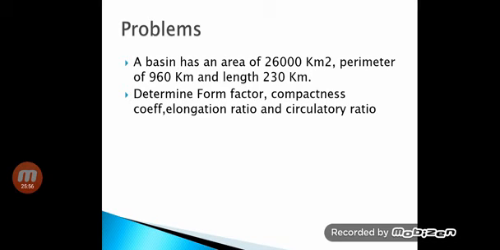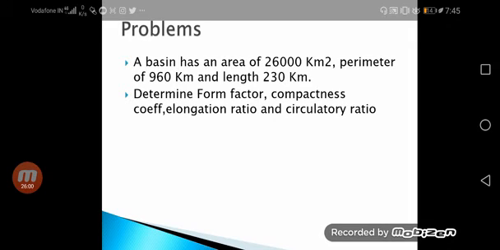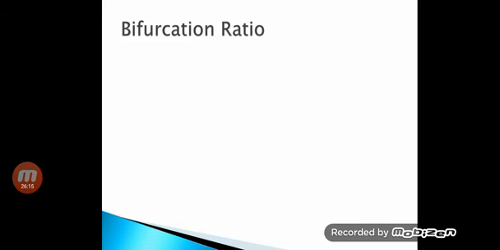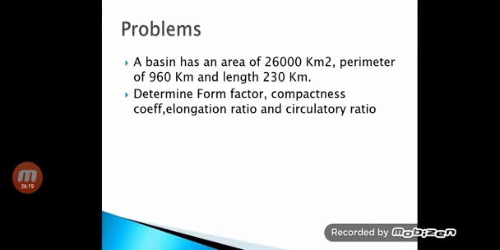A basin has an area of 26,000 kilometer square, perimeter of 960 kilometers, and length of 230 kilometers. Calculate form factor, compactness coefficient, elongation ratio, and circulatory ratio. First we have to calculate all these factors.